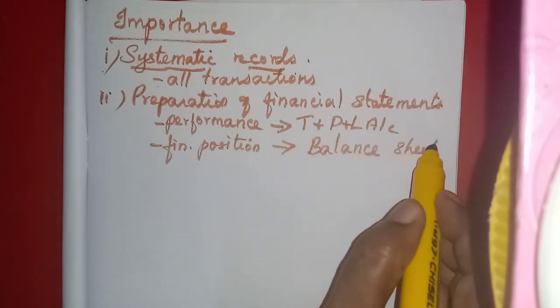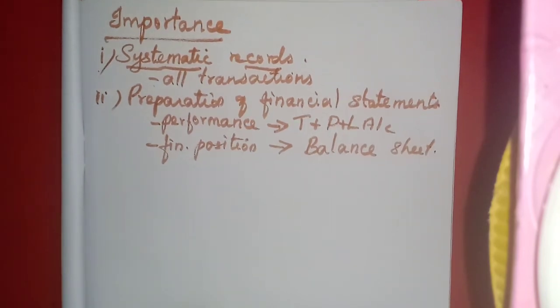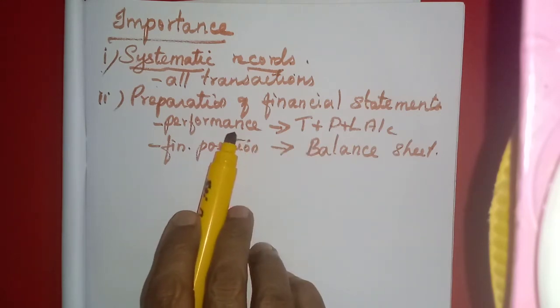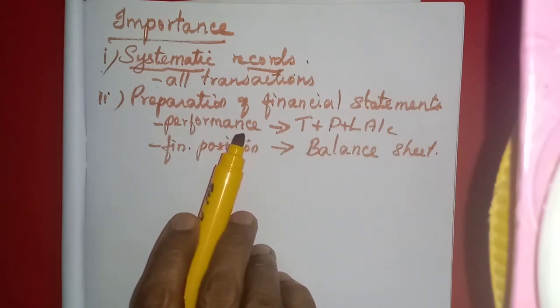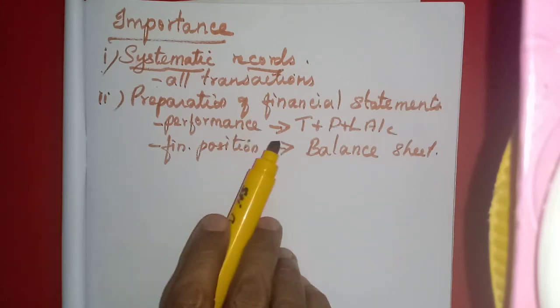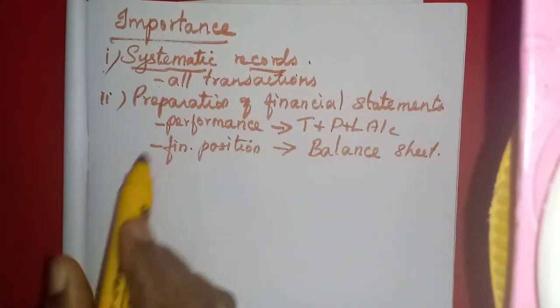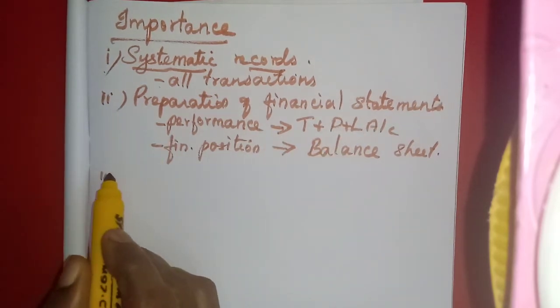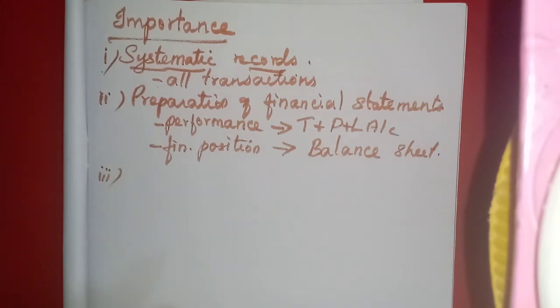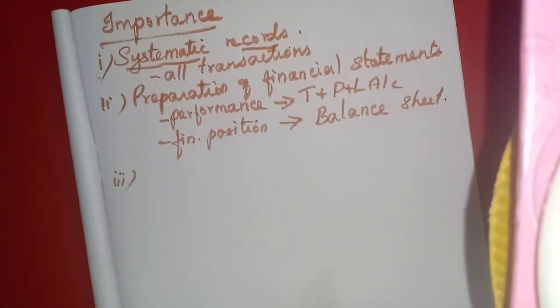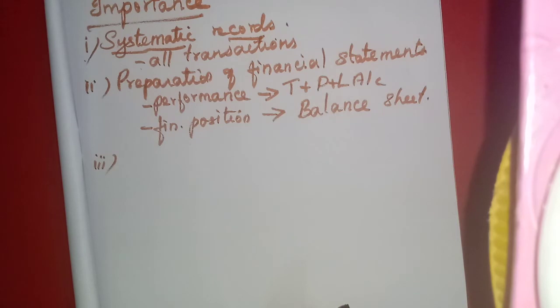Okay, from the balance sheet. Then, if we know about that profit, the same profit will be distributed among the owners. For that purpose also we need this importance. Why? Preparation of financial statements. That is the reason. We need to calculate the share of profit to be given to the shareholders or the owners.